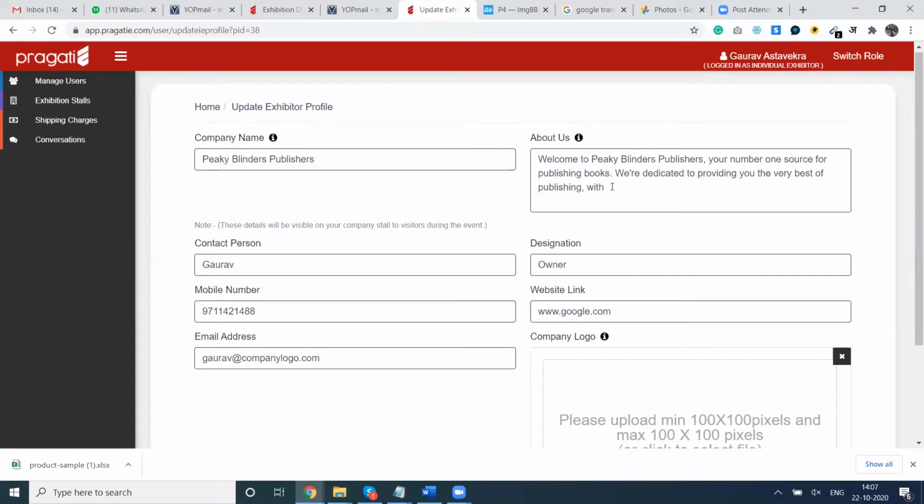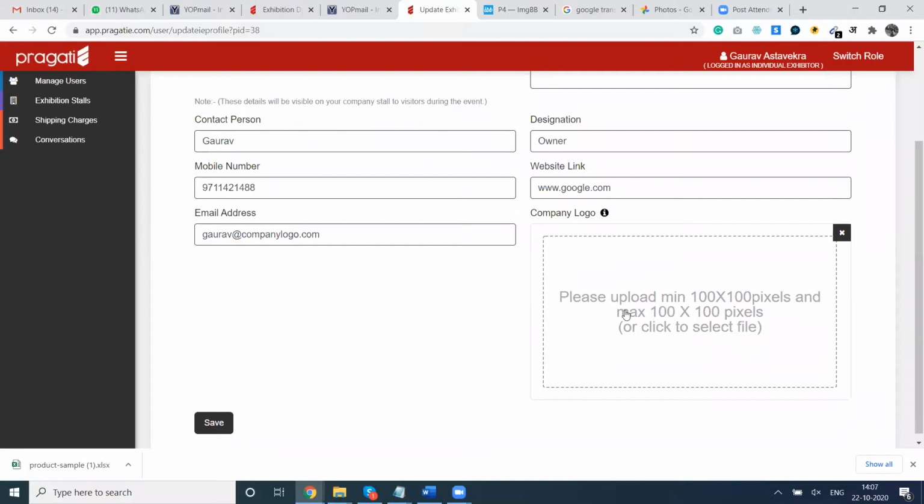The maximum length of the text is 1000 characters. Earlier it was 250 characters; with requests from certain exhibitors, we have now increased it to 1000 characters. So you will have more space to explain about the company. Then the contact person name, the designation of the person, the mobile number, the website link, and the email address.